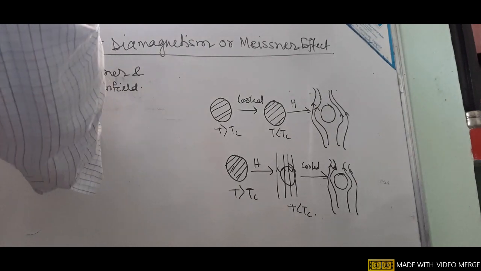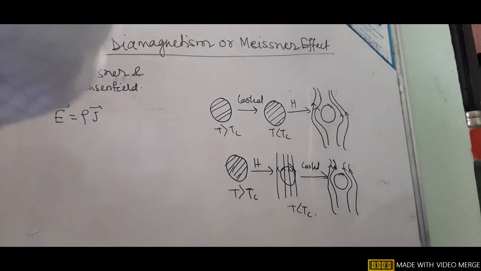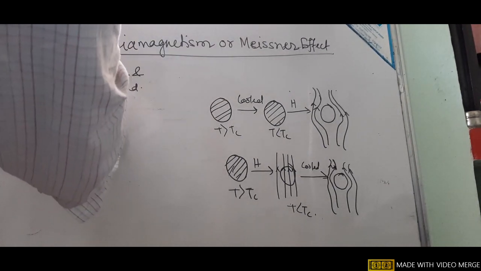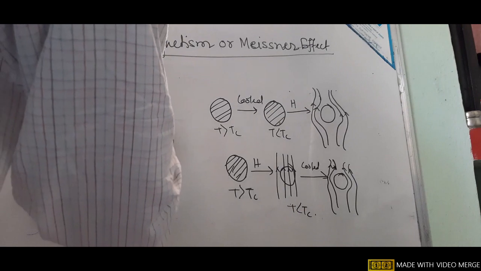So current density and electric field are related by the resistivity, rho. This is in the case of a conductor, and this is our Ohm's law.